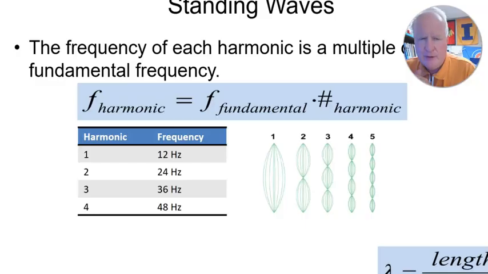And so in this example right here, this string's first harmonic is at 12. To find the second harmonic, we'll just multiply by 2. And if we want the third harmonic, we'll just multiply by 3. So pretty simple. The equation just says, if you want to know the harmonic of, let's say, the fifth, I want the F of the fifth harmonic, I would just do the fundamental times 5. If I wanted the sixth, I would just do the fundamental times 6. So if I wanted the sixth harmonic, I would just do 12 times 6.